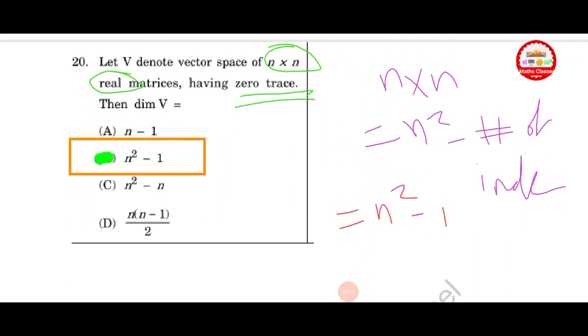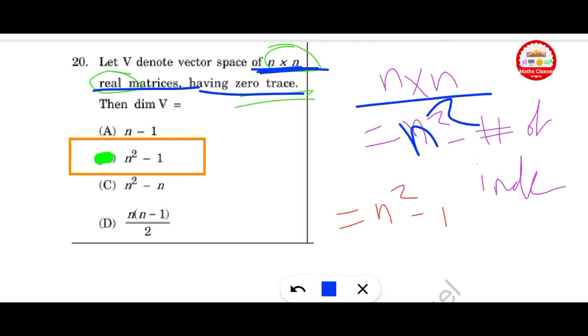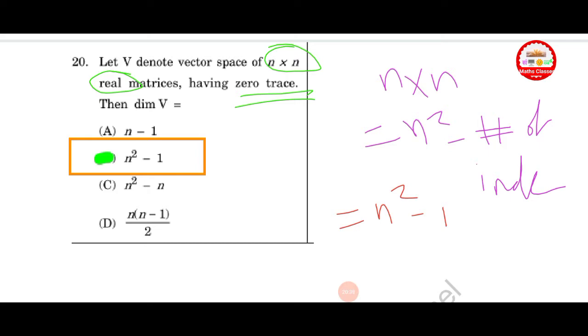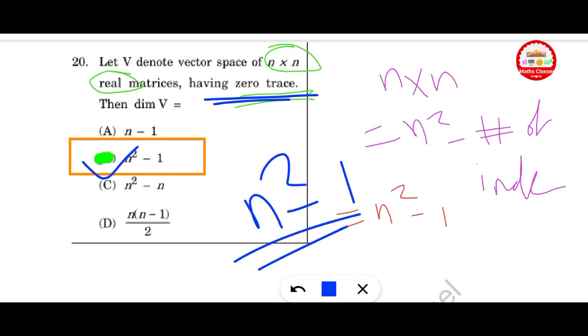Next question. Let V denote the vector space of n cross n real matrices having trace 0. The n cross n matrices have dimension n square. And how do we find the dimension of V? That is n square minus the number of linearly independent conditions. Here only one condition is given, trace 0, so the dimension is n square minus 1. Finally, we get option B is correct.